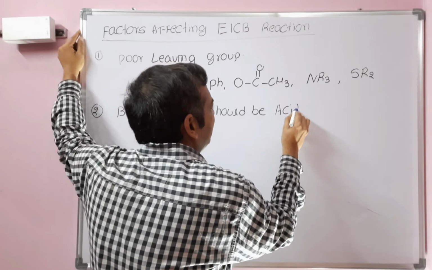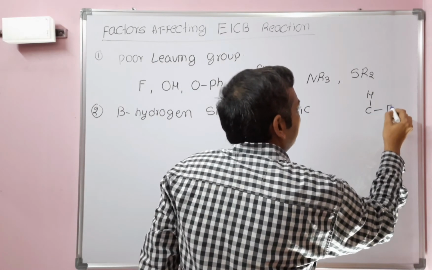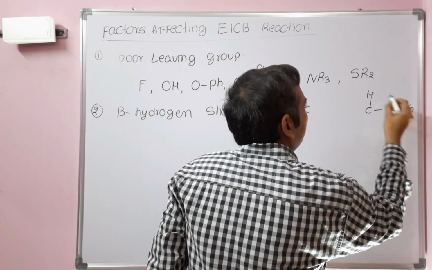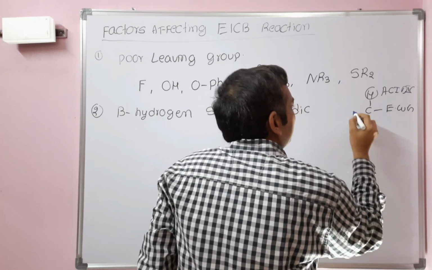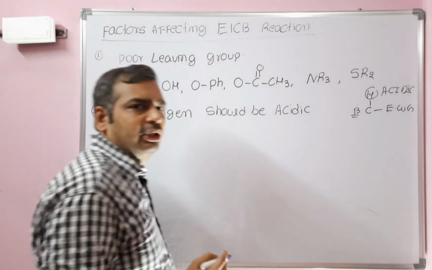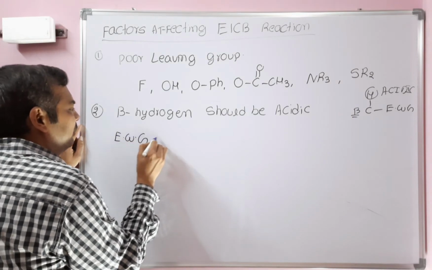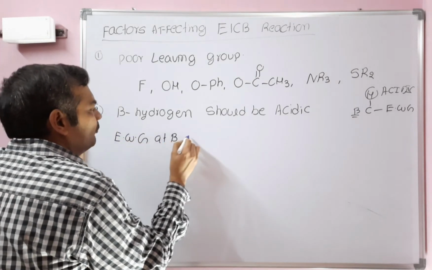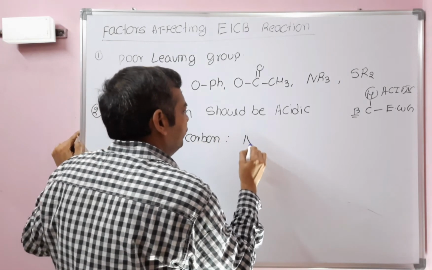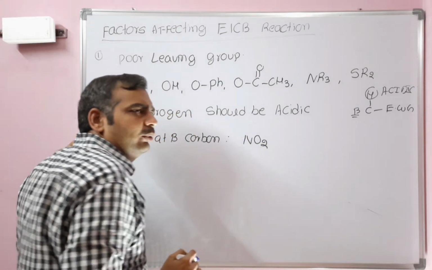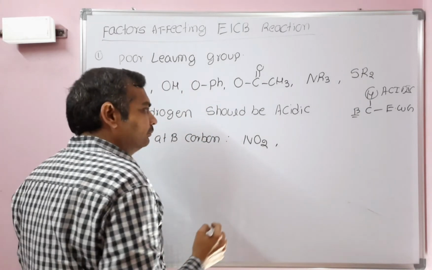When a particular hydrogen is acidic, it means that the carbon bearing that hydrogen should be attached to an electron withdrawing group. That means an electron withdrawing group should be present at the beta carbon. If nitro is present at the beta carbon, that beta hydrogen is acidic.